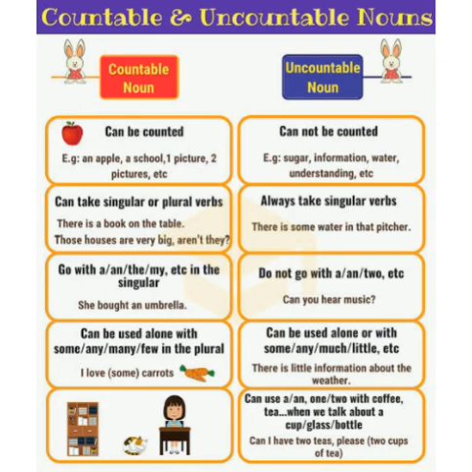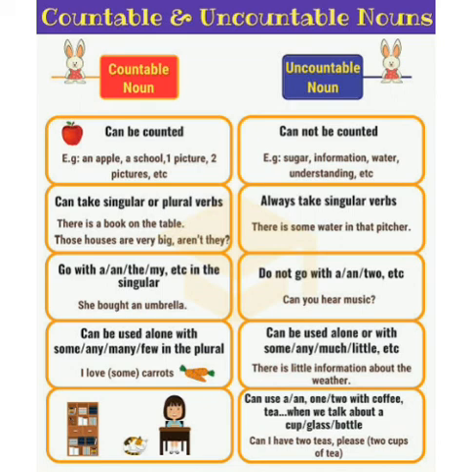Now next, countable nouns go with a, an, the, my, etc. in the singular, like she bought an umbrella. On the other hand, uncountable nouns do not go with a, an, etc., like can you hear music? In the last point, countable nouns can be used alone or with some, any, many, few in the plural, like I love some carrots. On the other hand, uncountable nouns can be used alone or with some, any, much, little, etc., like there is little information about the weather.